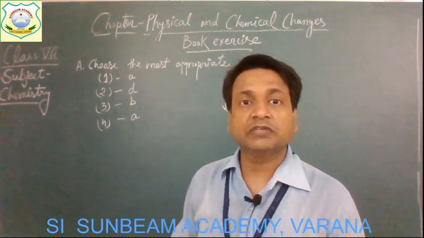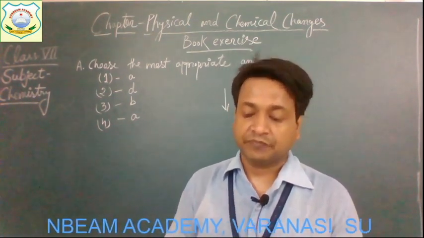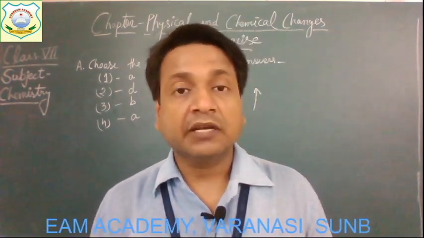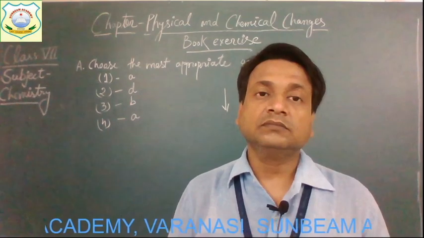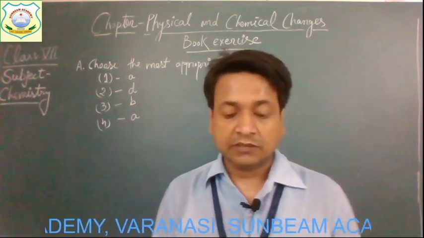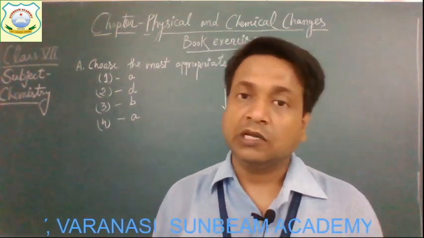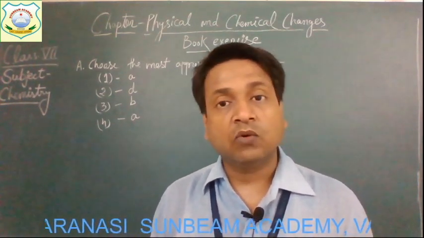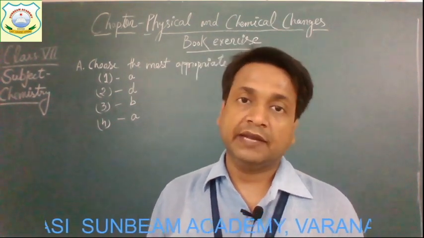Get it, children? The question number 4. Now come to the next question number 5. In a combination reaction, how many products are formed? The options: 2 only; second option, 1 or 2 only; third option, 1 only; and the fourth option, number cannot be specified.